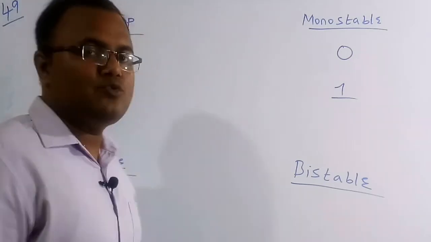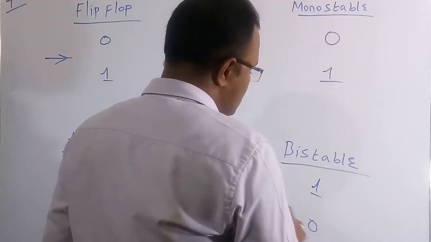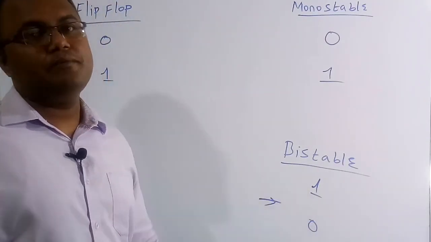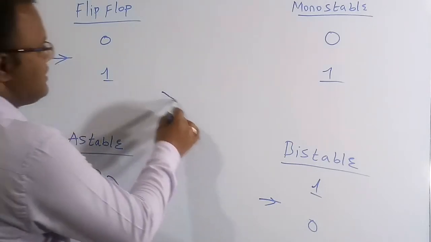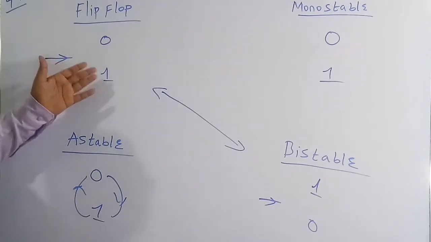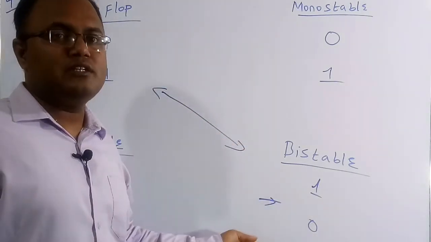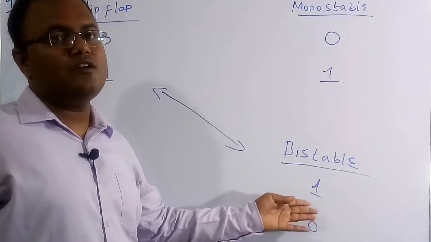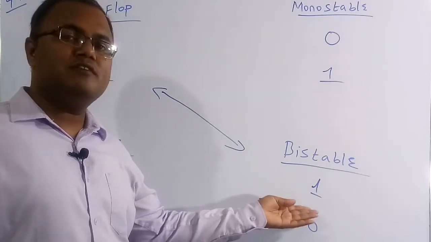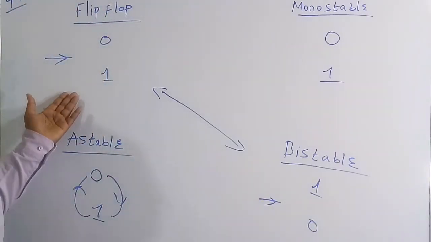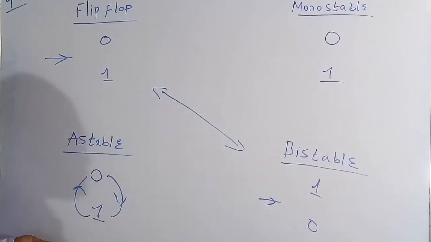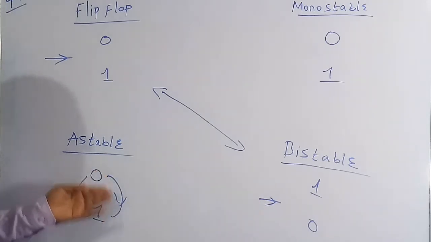But a bistable is going to have two stable states, 1 and 0. So based on the triggering input, the output can change from 0 to 1 or 1 to 0 and it is a stable state. So therefore we can say these two are the same. Based on the clock and also the inputs, the output can change from 0 to 1 or 1 to 0, and the bistable also, based on the triggering input, can change from 0 to 1 or 1 to 0, and these are stable states. If you are not giving any triggering input, the output will be either 1 or 0 permanently, and if you are not giving any clock input, the output will be either 0 or 1 permanently. But here, irrespective of the triggering input, the output is always going to fluctuate between 0 and 1 continuously.